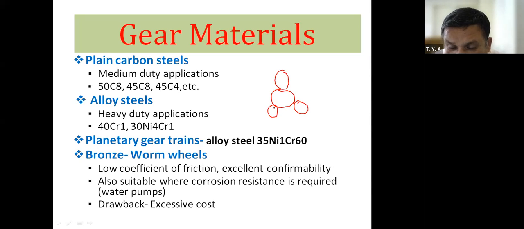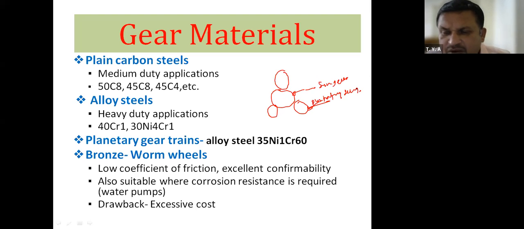They are in contact with this bigger gear. Therefore, the gear located at the center is known as the sun gear, and these are known as planetary gears. For planetary gears, we can use alloy steel of 35Ni, 1Cr, 60% carbon.